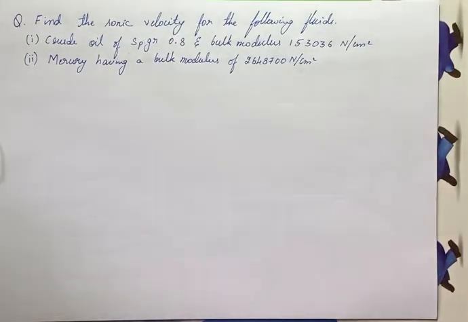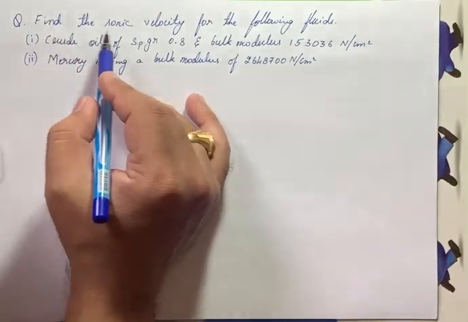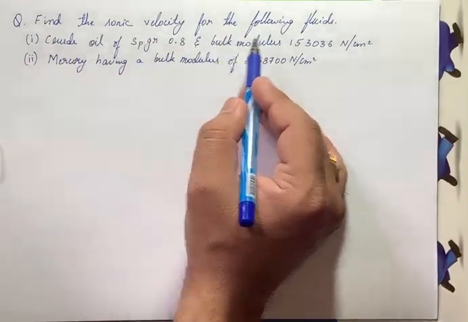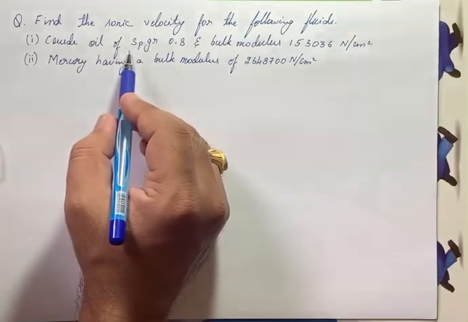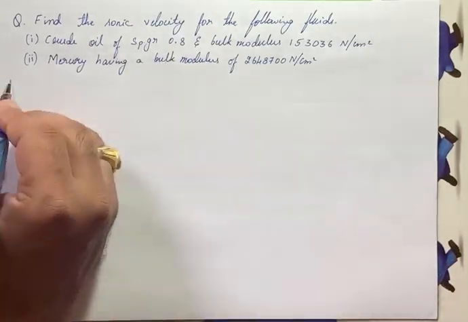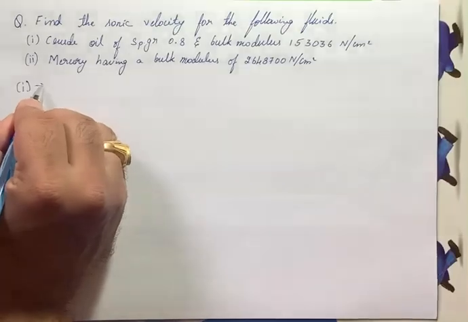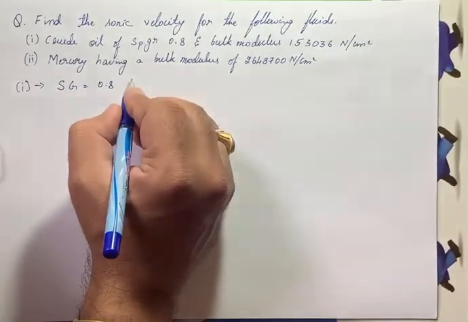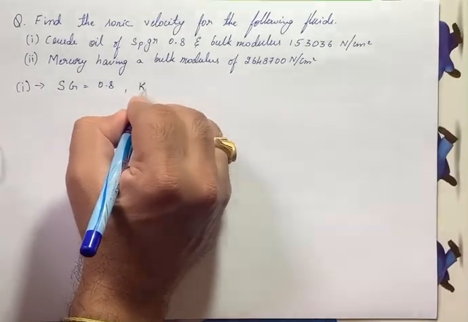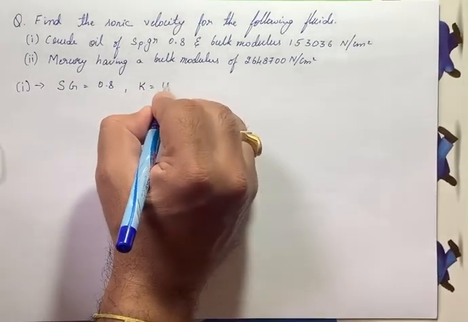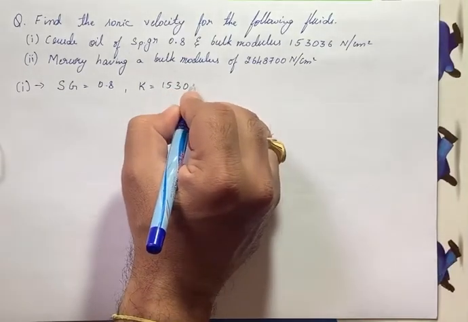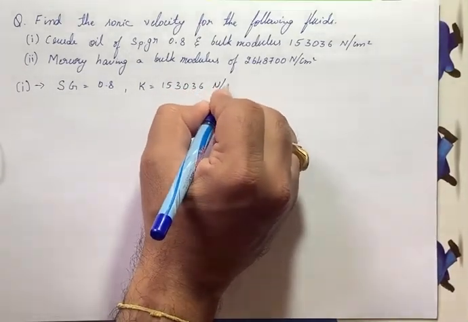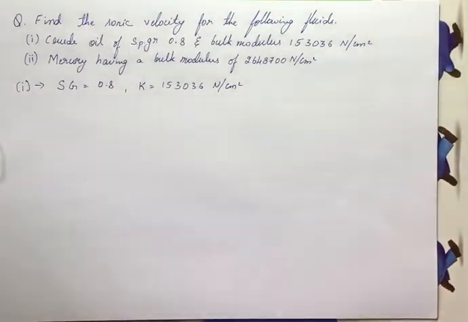Now we will be studying some numericals on compressible flows. The question is: find the sonic velocity for the following fluid. Is crude oil of specific gravity 0.8. For the first case, he has given the specific gravity Sg equals 0.8 and he has given the bulk modulus K equals 153036 Newton per centimeter square.